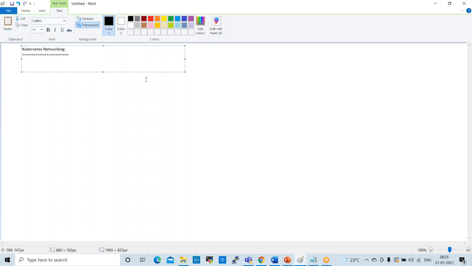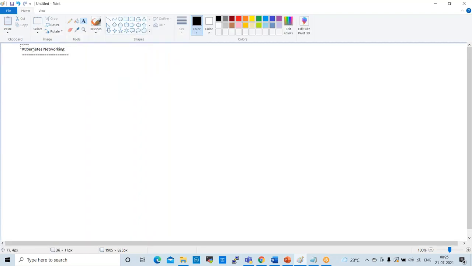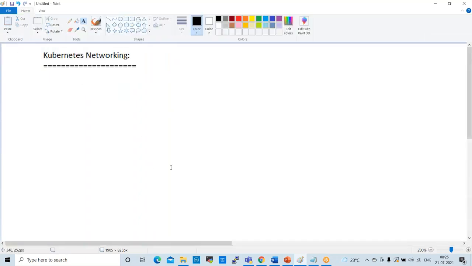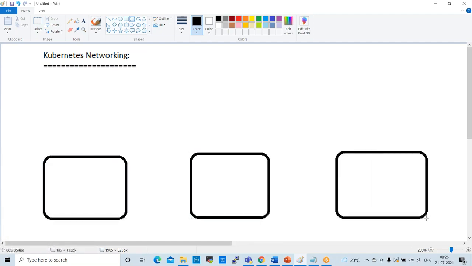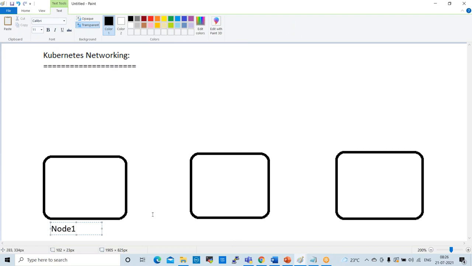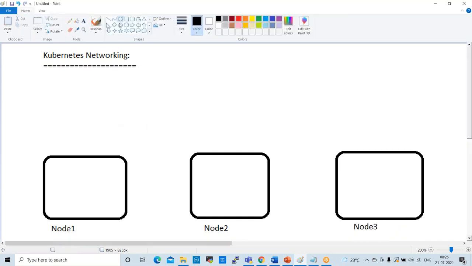In Kubernetes networking, for example, we have 3 nodes: node 1, node 2, node 3. Each node will have one IP address. And inside of the nodes, every node will have pods.